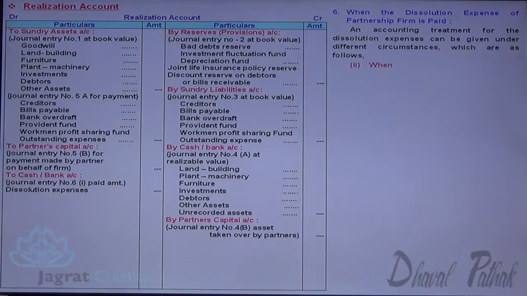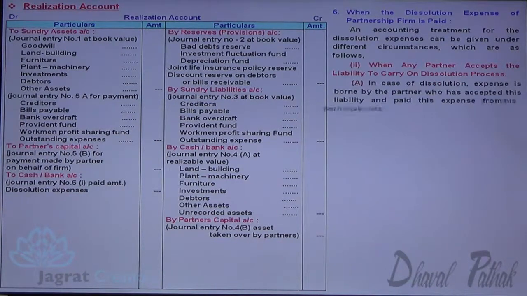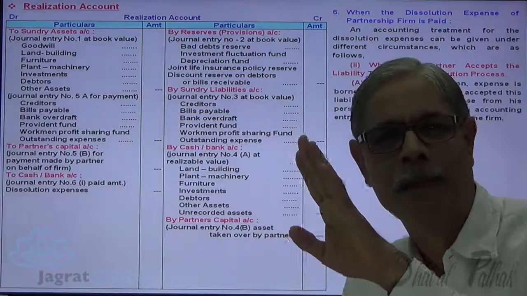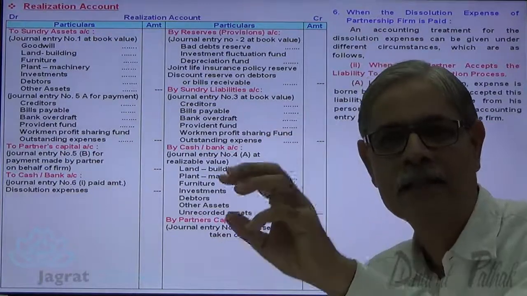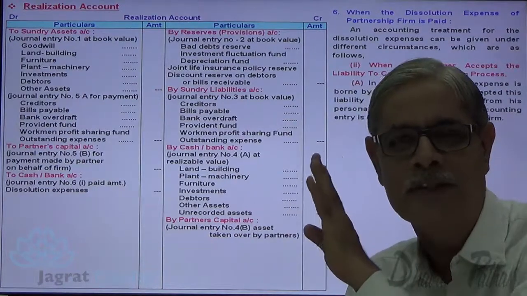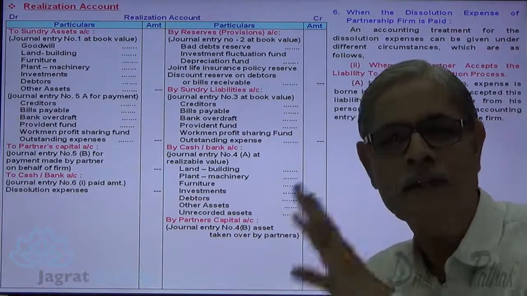Second situation. When any partner accepts a liability to carry out the dissolution process, in case of dissolution expenses borne by a partner who has accepted the liability and paid these expenses from his personal assets, in that case, no accounting entry is required in the books of the firm because the expense is borne by a partner, paid by a partner. When the expense is to be borne by a partner, it is not the expense of the firm, need not be debited to realization account. So in such situation, there is no entry.